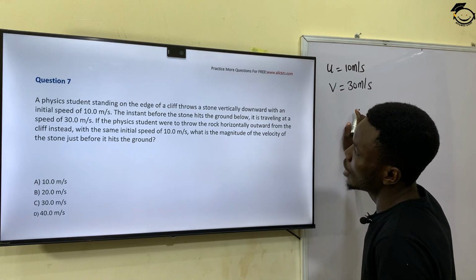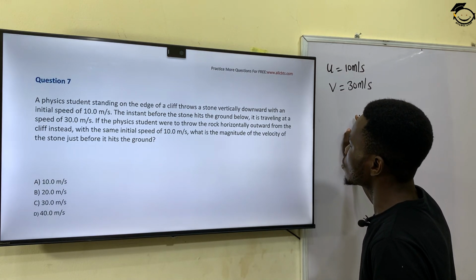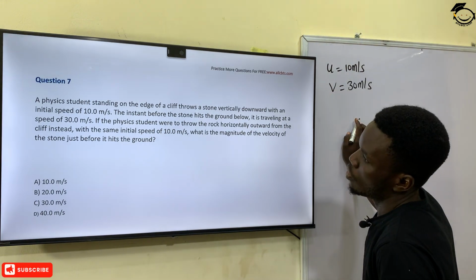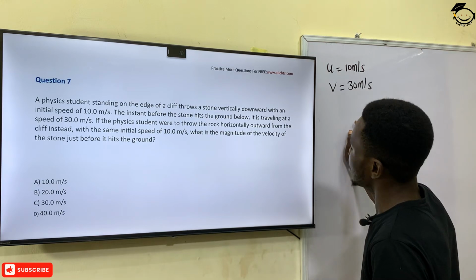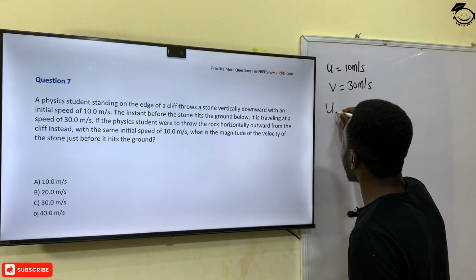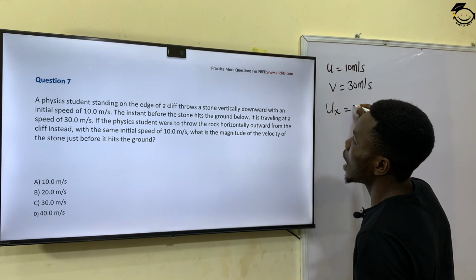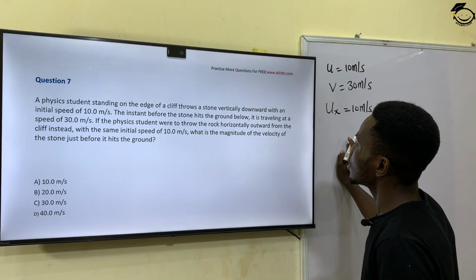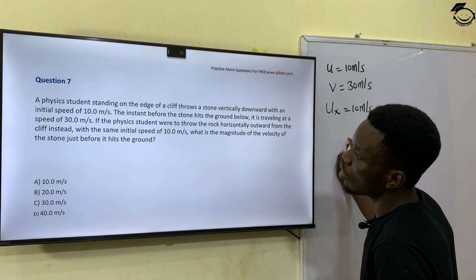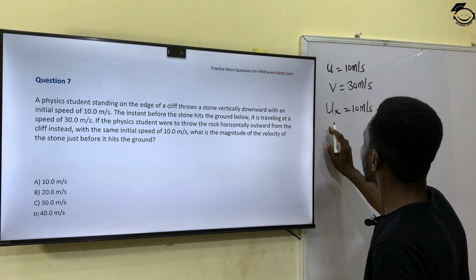If the physics student were to throw the stone horizontally outward from the cliff instead with the same initial speed, so my initial horizontal speed was given as 10 meters per second, what is the magnitude of the velocity of the stone just before it hits the ground?